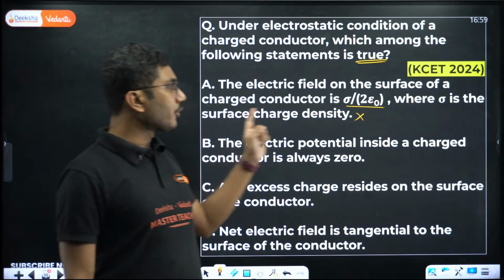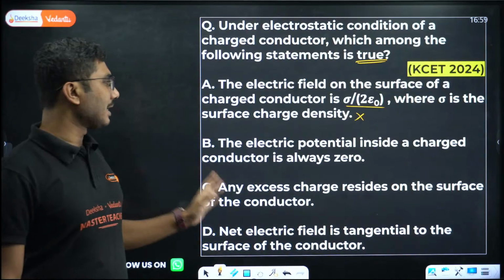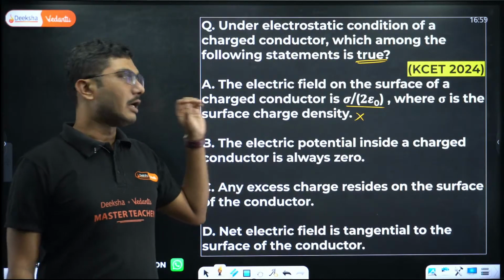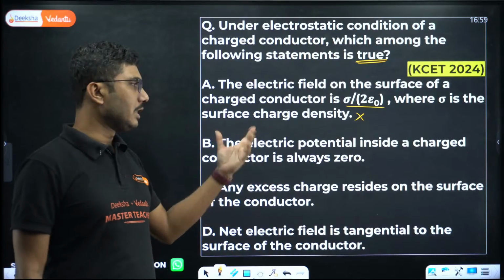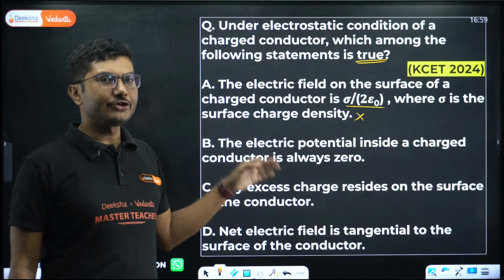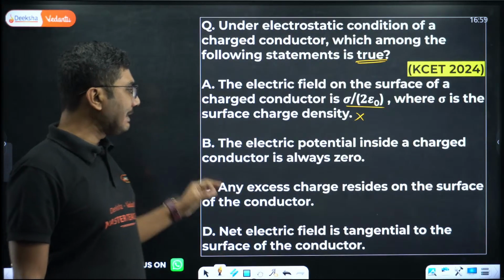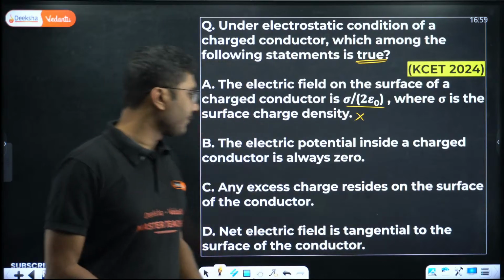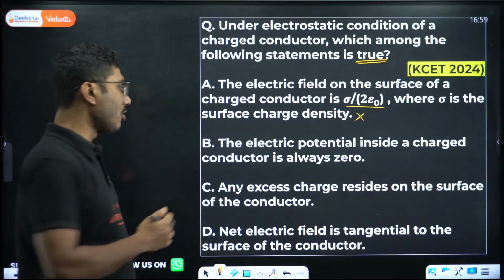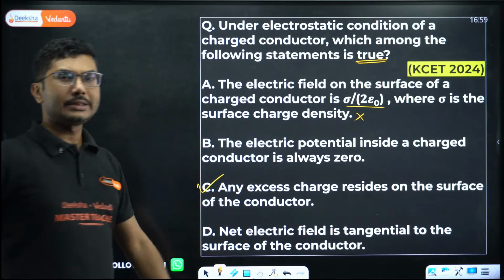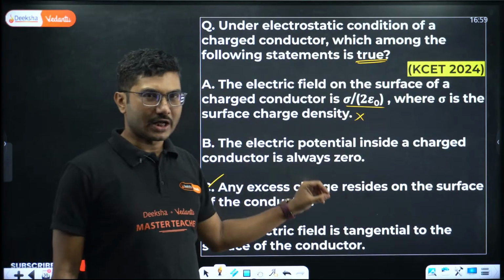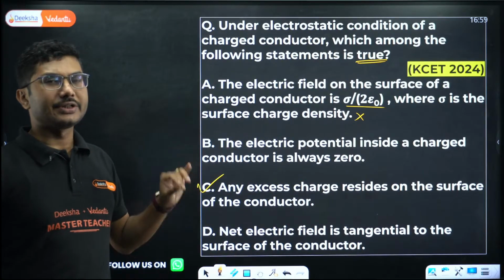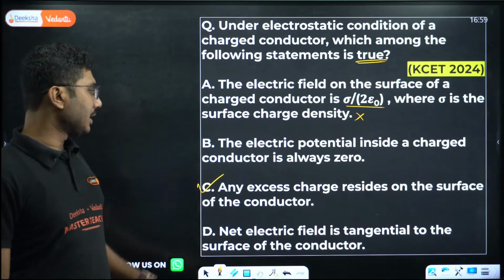The electric potential inside a charged conductor is always 0. This is wrong. Electric potential inside a charged conductor is constant, not 0. Electric field is 0, potential is constant. Any excess charge resides on the surface of the conductor. This is the only correct statement in all the options given. If you give any excess charge, the charges will always reside on the surface of the conductor.